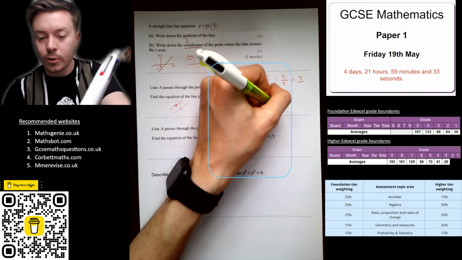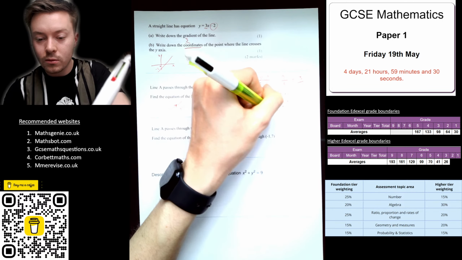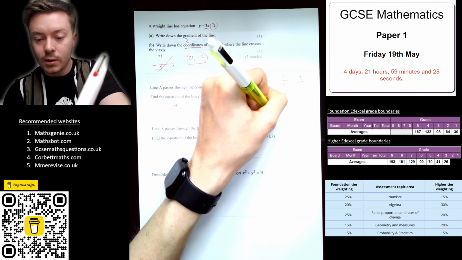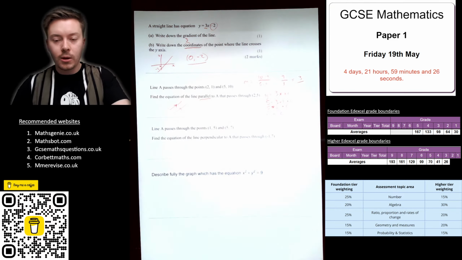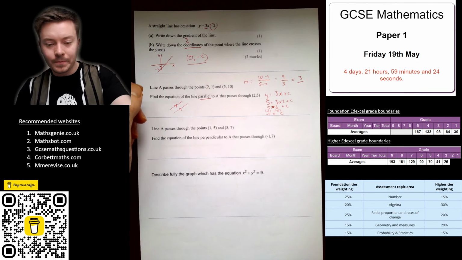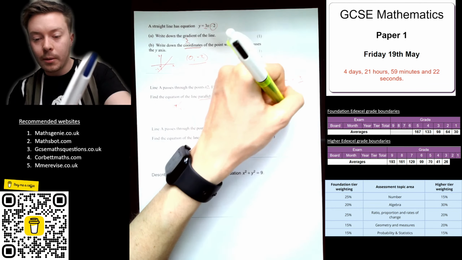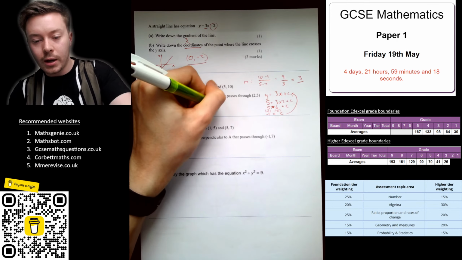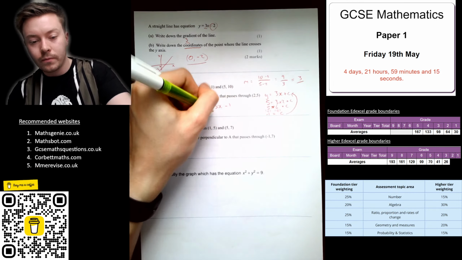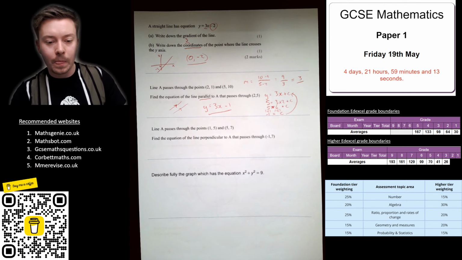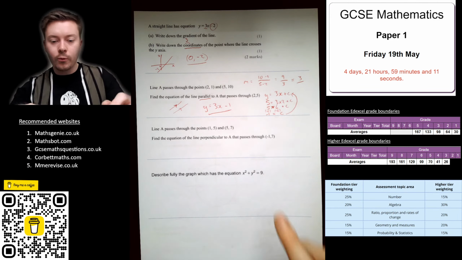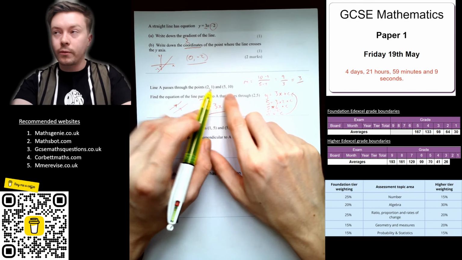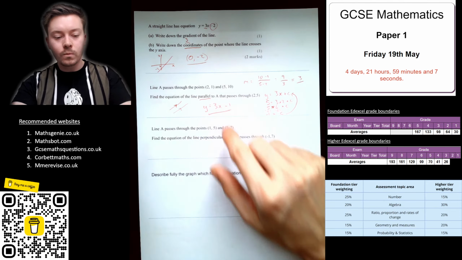Take 6 away from both sides, and you get that c is equal to -1. So then if we plug that back in up here, we get y is equal to 3x minus 1. That's the equation of our straight line. Be careful there to substitute that point in and not one of these two, because then it will go wrong.